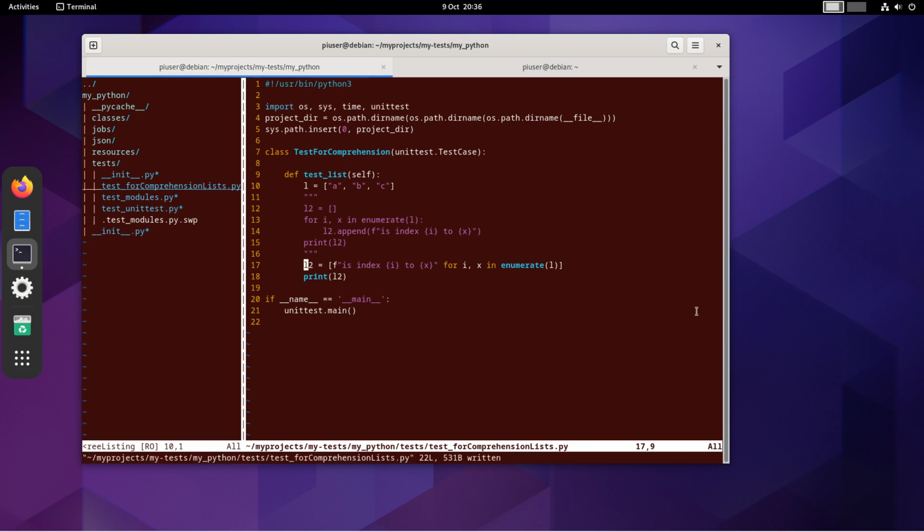All right, so there's another thing which I'm going to show you, and that is how to loop two lists in a for comprehension. So we're going to say test loop two lists. We're going to get a little bit more, not complicated, but we're just going to put a little bit more information in this.